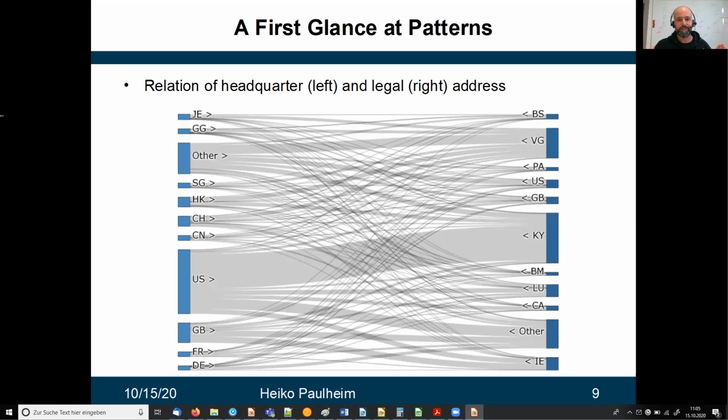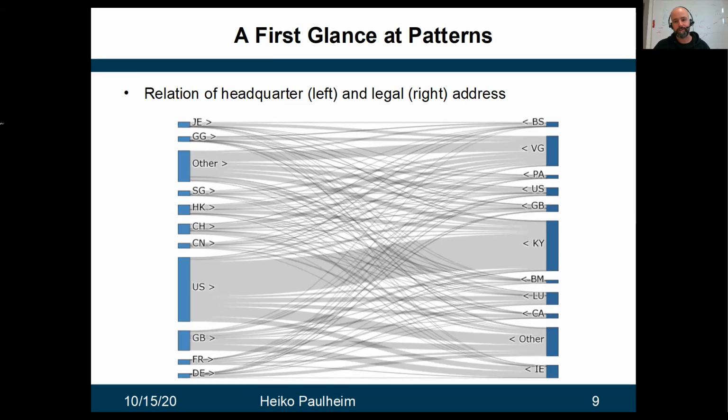This diagram here shows all the companies which have their headquarters, so where they actually run their operations, and a legal address in different countries. So every time you find a company which has a headquarter in one country and a legal address in another country, you draw one line from left to right. So you see on the left-hand side all the places where the headquarters are.